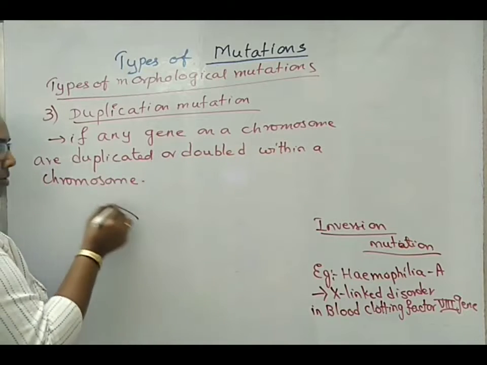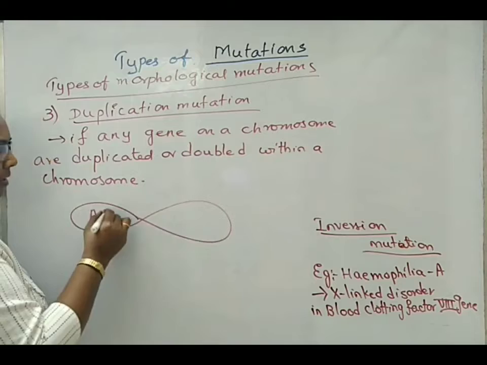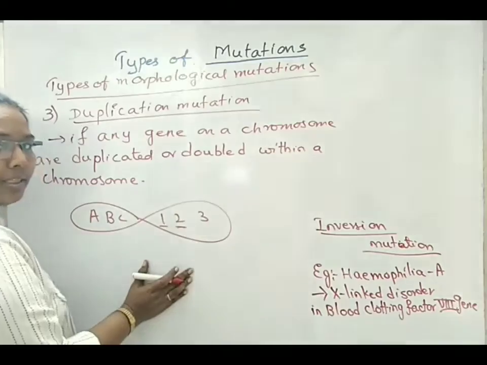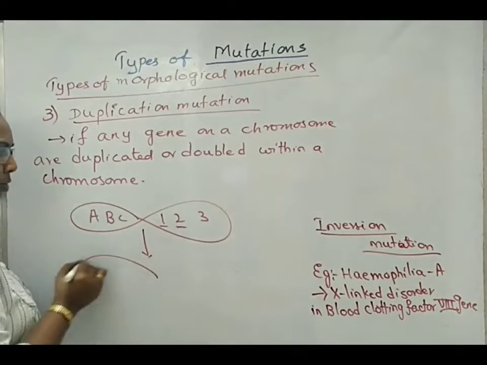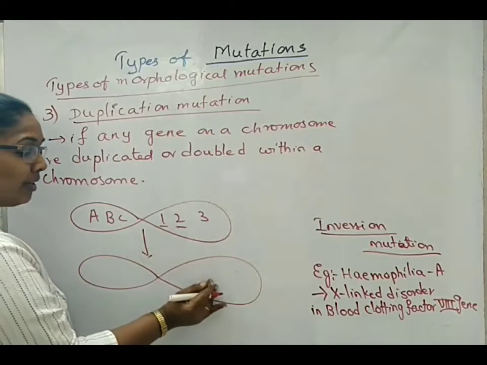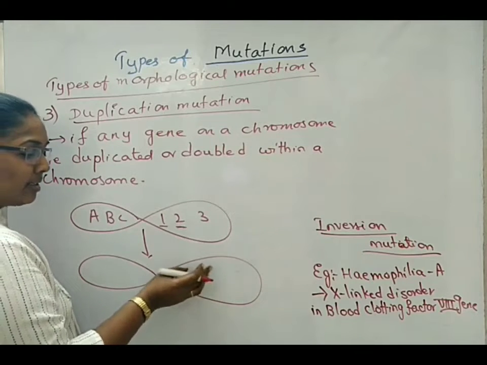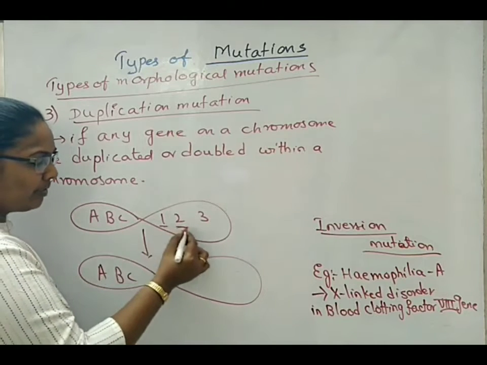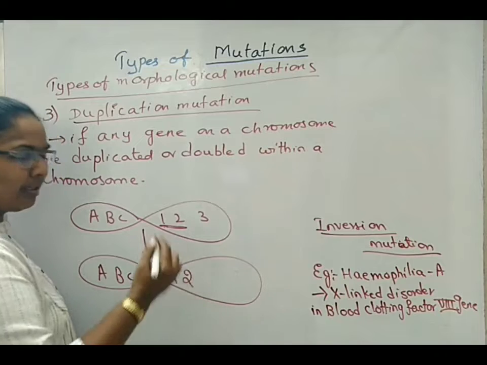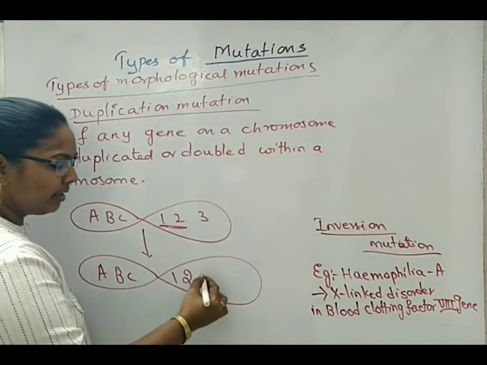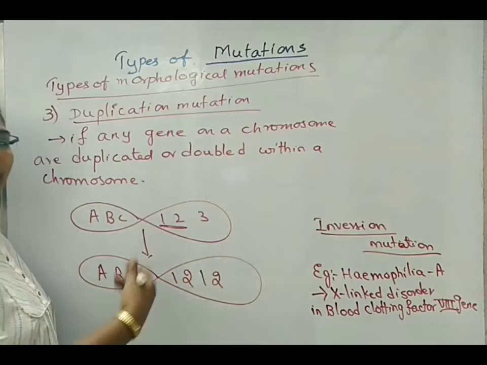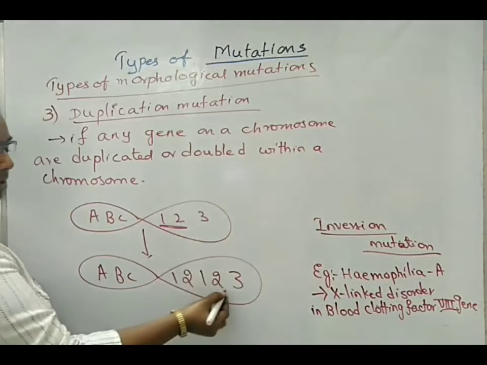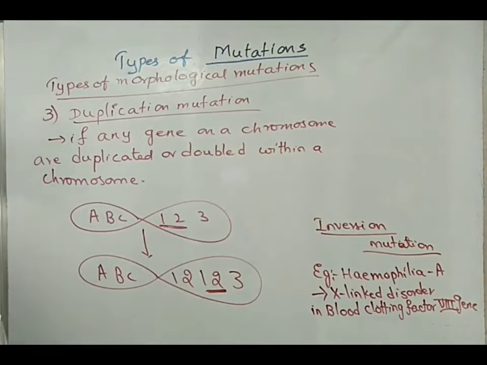So diagrammatically we can represent it, again taking the same types of genes. If the first gene and second gene, which are present on different loci, are doubled, then how is the chromosome going to change? Its morphological structure has to be changed and the size of the chromosome also has to be increased. So here it will be the same. If these both are duplicated, then 1 and 2 loci or genes will be there. Again, since they have been duplicated, another set of the same first gene and second gene will also be present. The third one will be as this. So we can consider these as the duplicated genes.